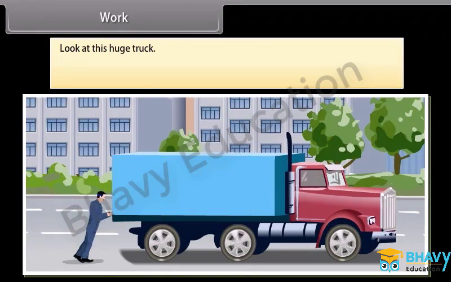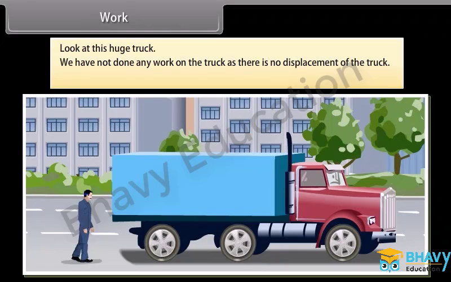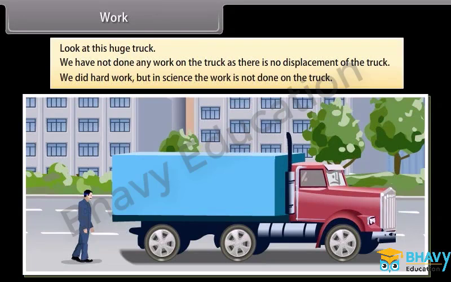Look at this huge truck. We work hard to push it, but the truck does not move despite all the effort. We get tired. However, we have not done any work on the truck as there is no displacement of the truck. We can say that we did hard work, but in science the work is not done on the truck.